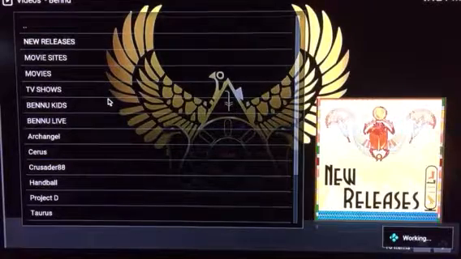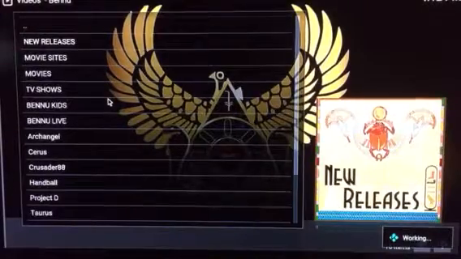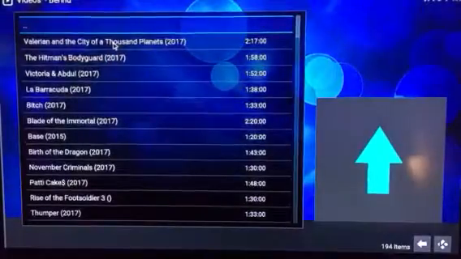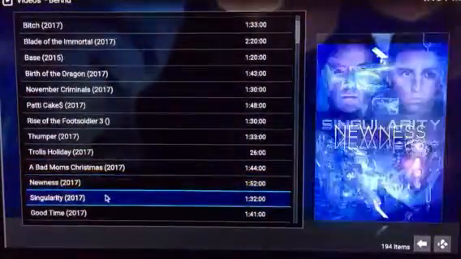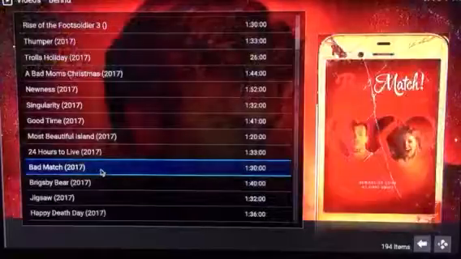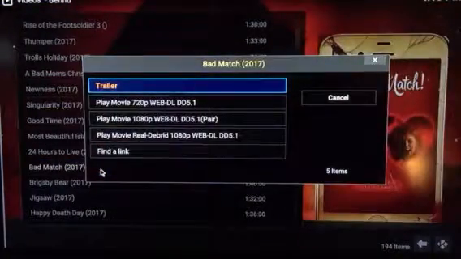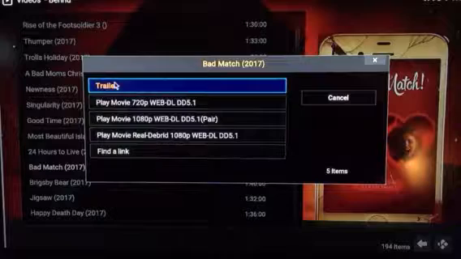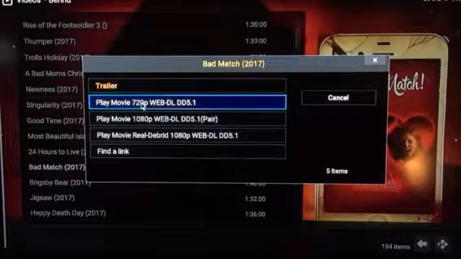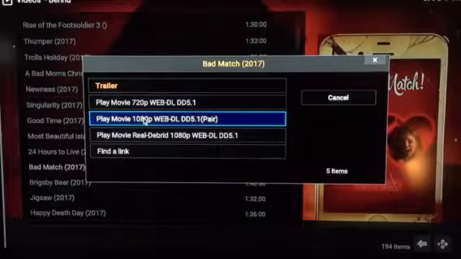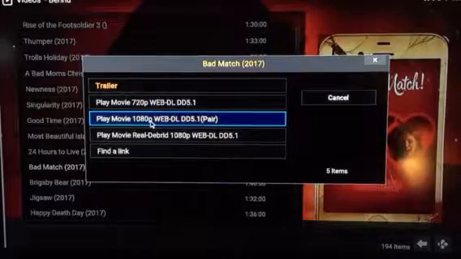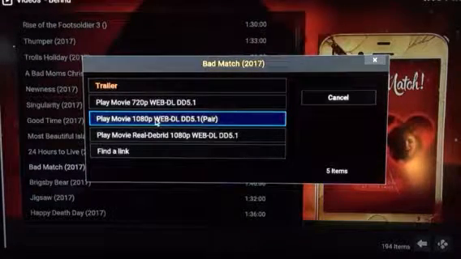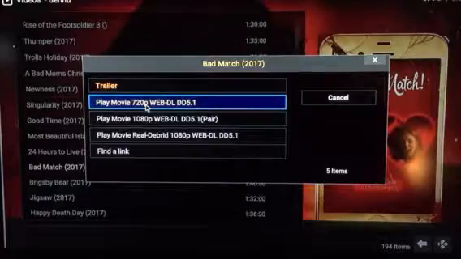Then when you click on your movie, then you go to the scraper. So it's always going to take a little bit of time here. This is the part that gets a lot of people with using Kodi. You know, Kodi's, you got to drill around and work around in it to get anywhere. So you can play the trailer now, or you can go right into the 720 movie. Stay away from the 1080. Our SaskTel internet service is only at 5 megabits per second, and 1080 usually needs a little higher. So just watch them in 720. You won't even notice the difference.